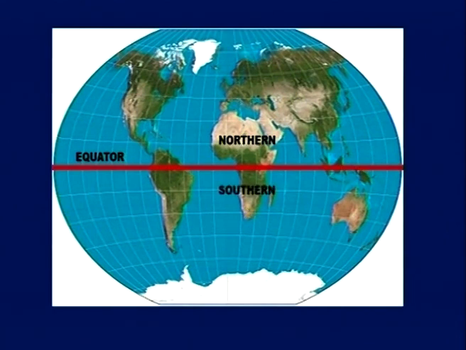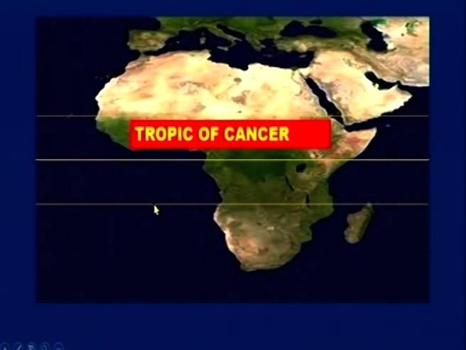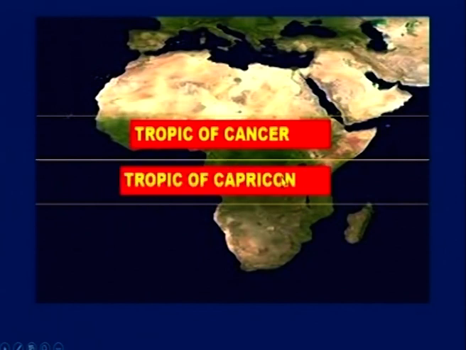Now, what is it we are going to learn here? Climate of Africa. Now, look at this map. Tropic of Cancer and Tropic of Capricorn. In between Tropic of Cancer and Tropic of Capricorn is equator. This is also known as equatorial region or tropical zone, right?